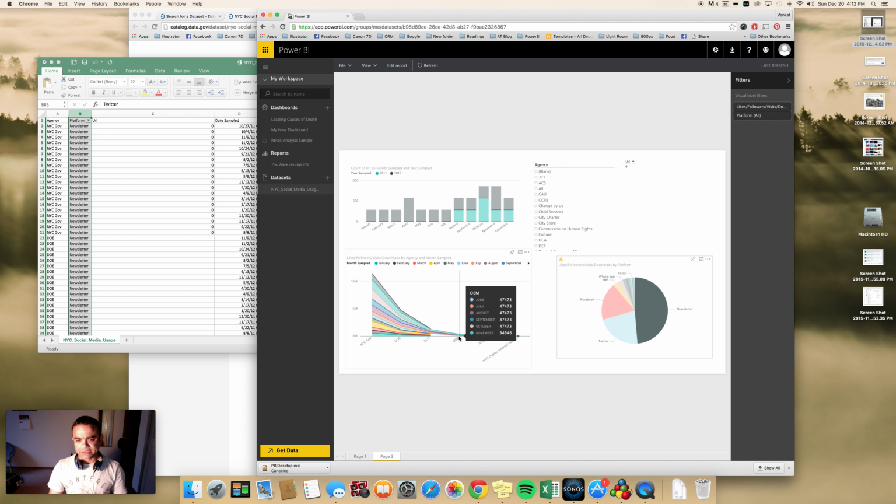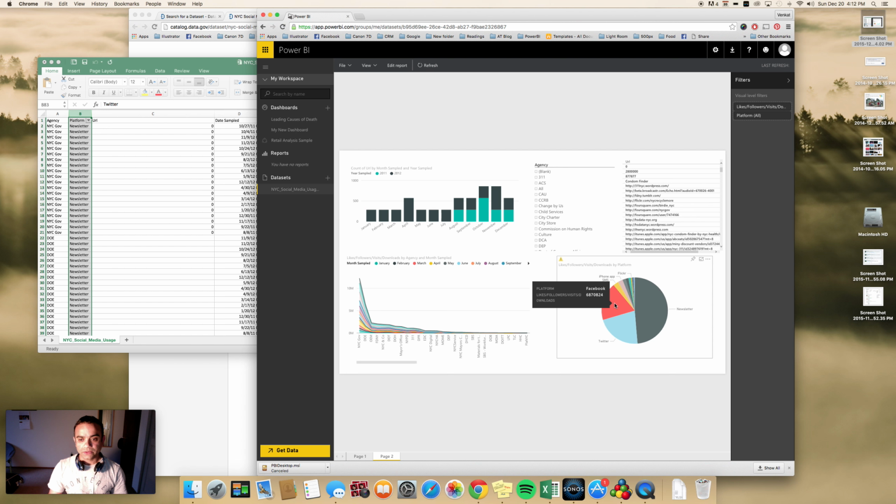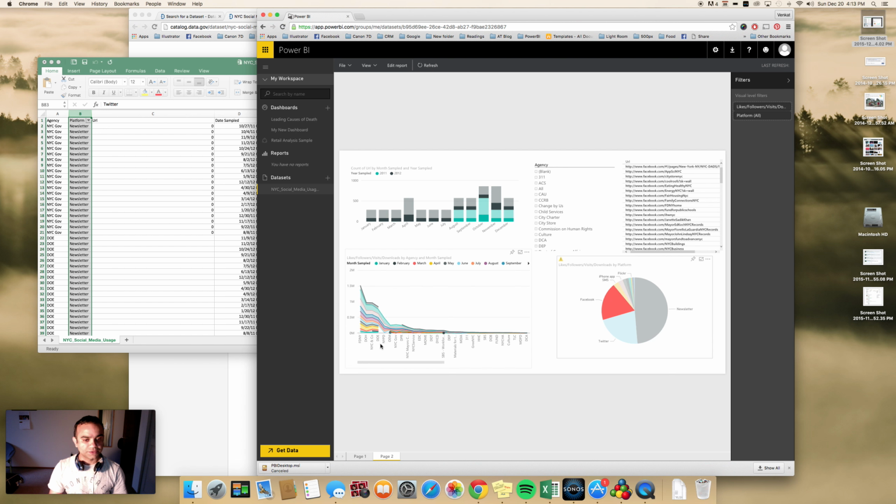Again, it seems like OEM used it only in these months, right? So the rest of the months, January, February, March, April, May, and then December, that's missing. And also here, let's go to something else. So Facebook, how effective was Facebook for each of these? Again, it's giving me numbers for each of these agencies just for Facebook.